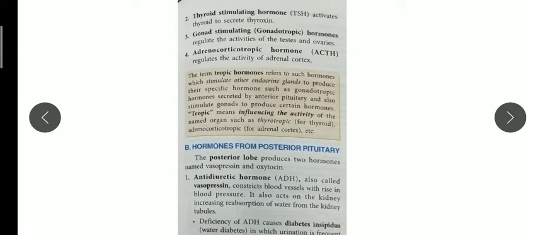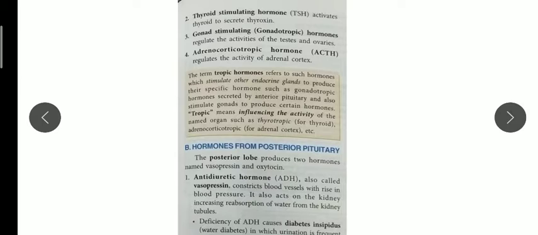Okay, now next are the gonad stimulating hormones. I just told you that gonadotrophin is there. It also regulates the activities of the testes and ovary. We all know that these gonadotrophins stimulate the sex hormones: testosterone in males, and estrogen and progesterone in females.